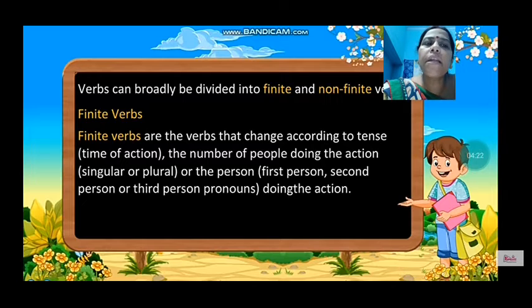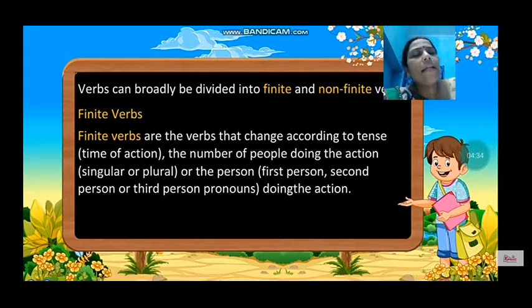Now second person is you, that means the listener, who is listening. There also we don't use s or es. And the third person is the person about whom we are talking in the sentence, like he, she, it, and the plural form is they. With he, she, it, we use s or es for the present tense, and with they we don't use s or es. The past tense remains the same for all.